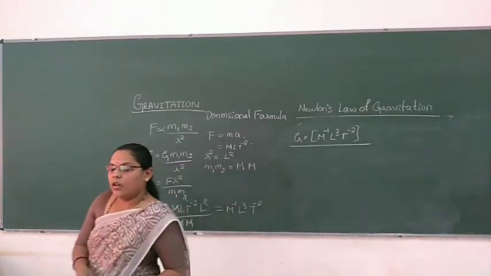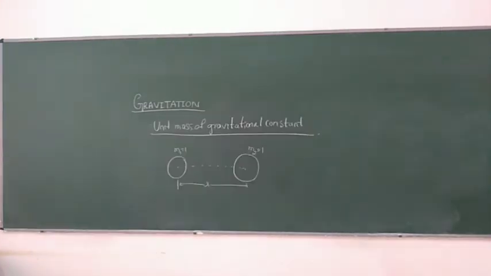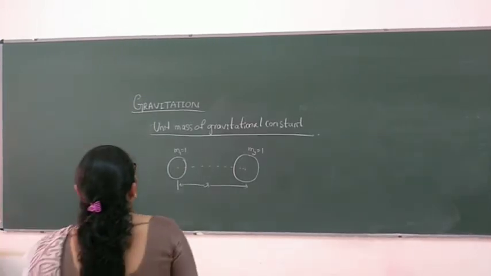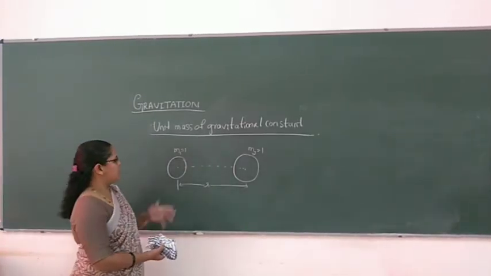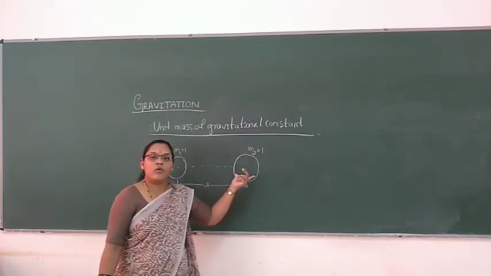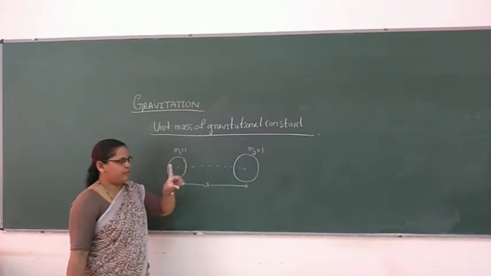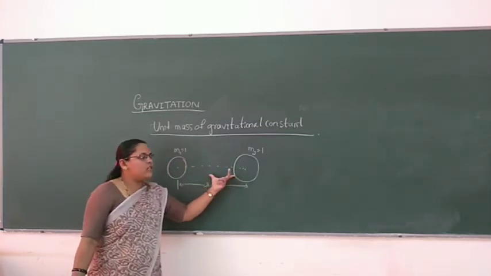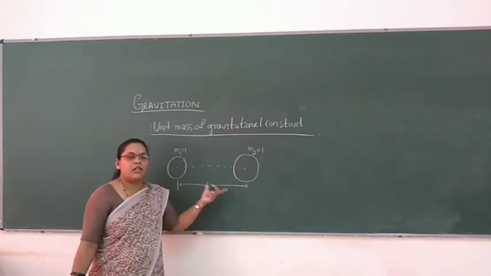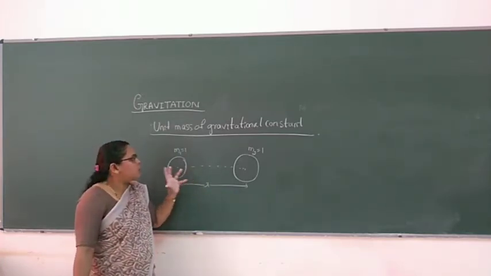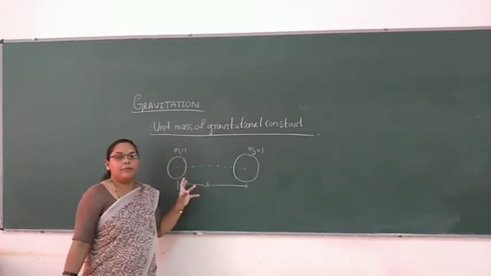Now, next very important part: unit masses and the gravitational constant. If you consider 2 bodies whose masses are taken as unit masses, 1, and these 2 bodies are kept a certain distance, 1 meter, apart, then how is the gravitational force executed?